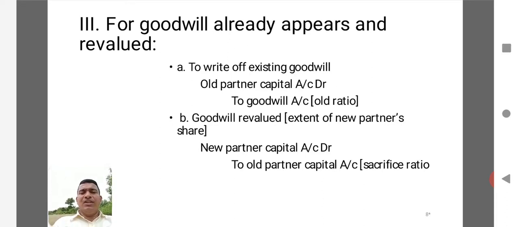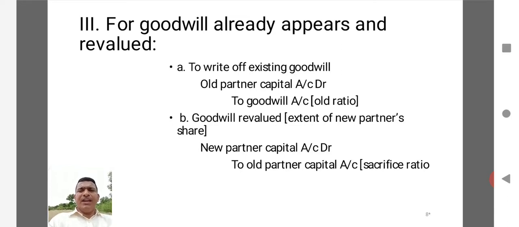Here, in the old ratio or the old profit sharing ratio, it should be distributed because they want to cancel that asset as a whole. They want to cancel it forever. So what they do is it will be distributed among the old partners. So the old partners' capital accounts are debited, they are the receivers of benefit. Old partners' capital accounts are debited to the goodwill account, in the sense the goodwill goes out or the goodwill gets cancelled from that particular stage.